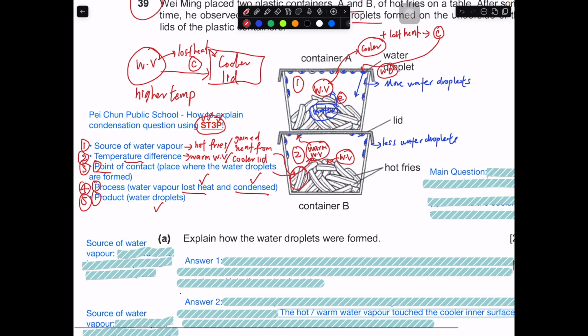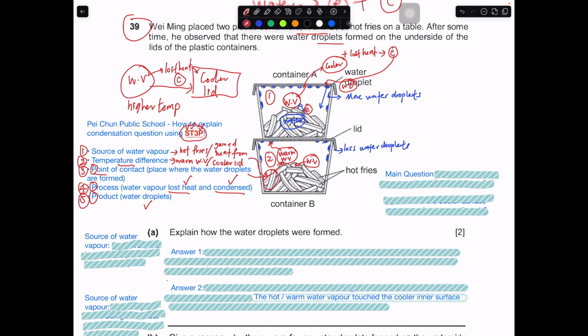Of course, there is another way to do it. You can also think about two main questions when you're writing this. Where is the source of the warm water vapor? Where is it coming from? Is it from the surrounding air, or is it from the French fries, or is it from your breath? These are certain things for you to consider.